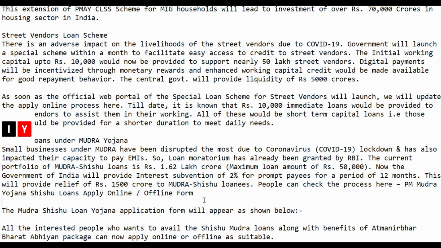So these are all the 5 loan schemes which the Government of India has brought up due to COVID-19.